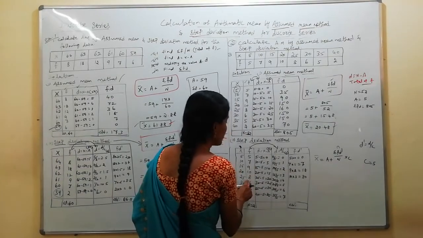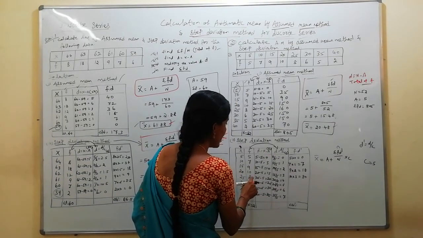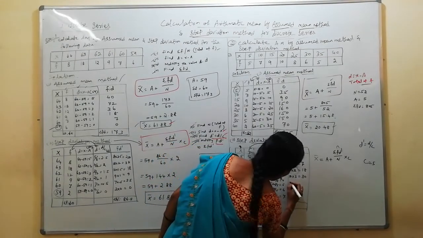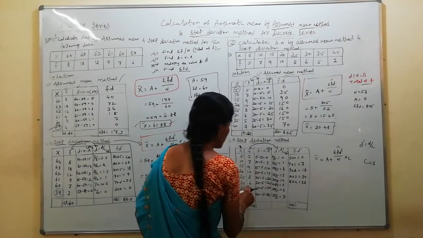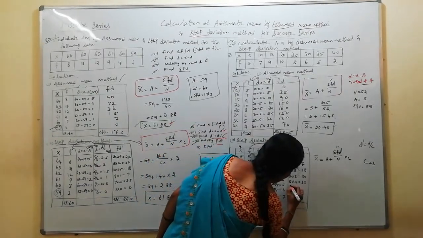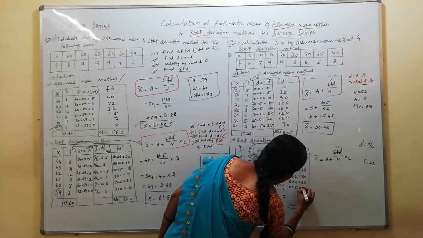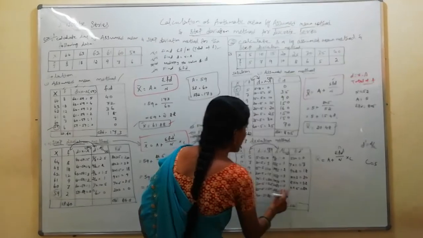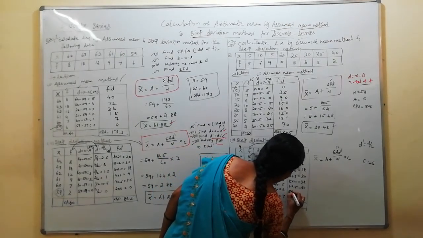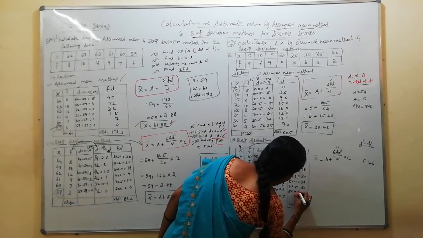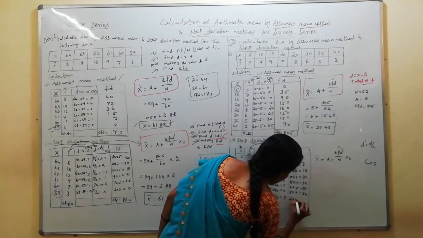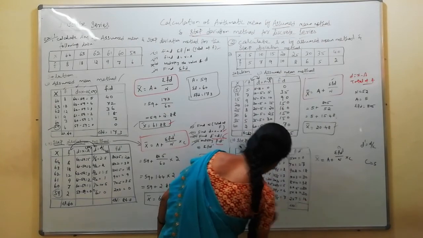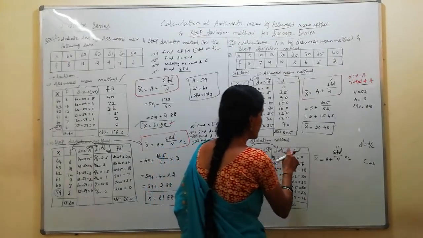Next frequency value I am saying, look at me. 8 into 4, 32. 6 into 5, 30. Next, 5 into 6, 5 from f, 6 from d dash. 5 into 6 also 30. 2 into 7, 14. So you just multiply the frequency value with the d dash value.